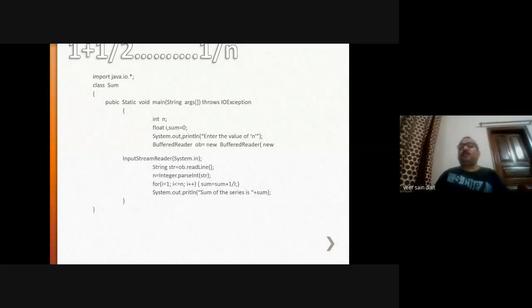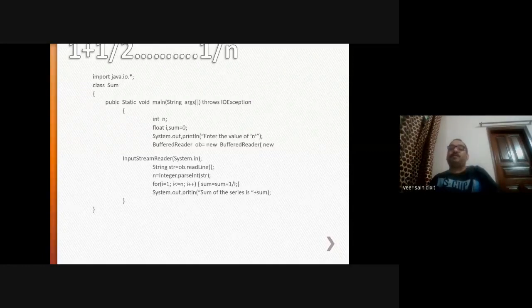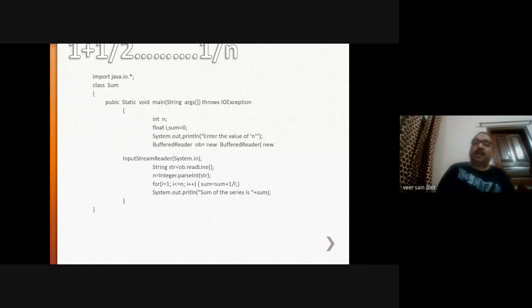System.in. Whatever you will enter from the keyboard will be stored into the variable system.in. After compilation, that will be converted into byte code. That byte code will be read by this input stream reader, right?